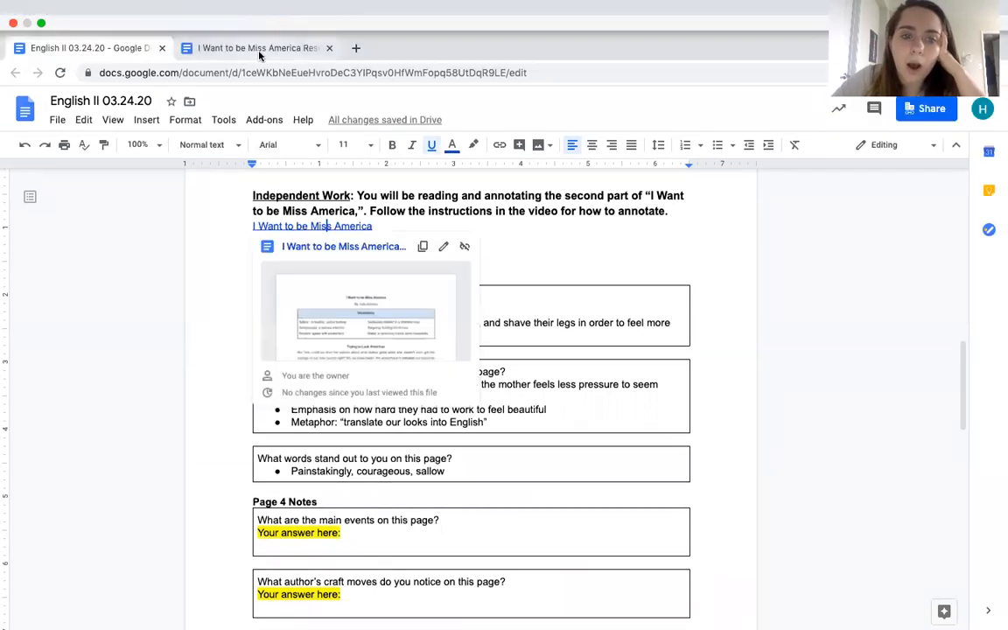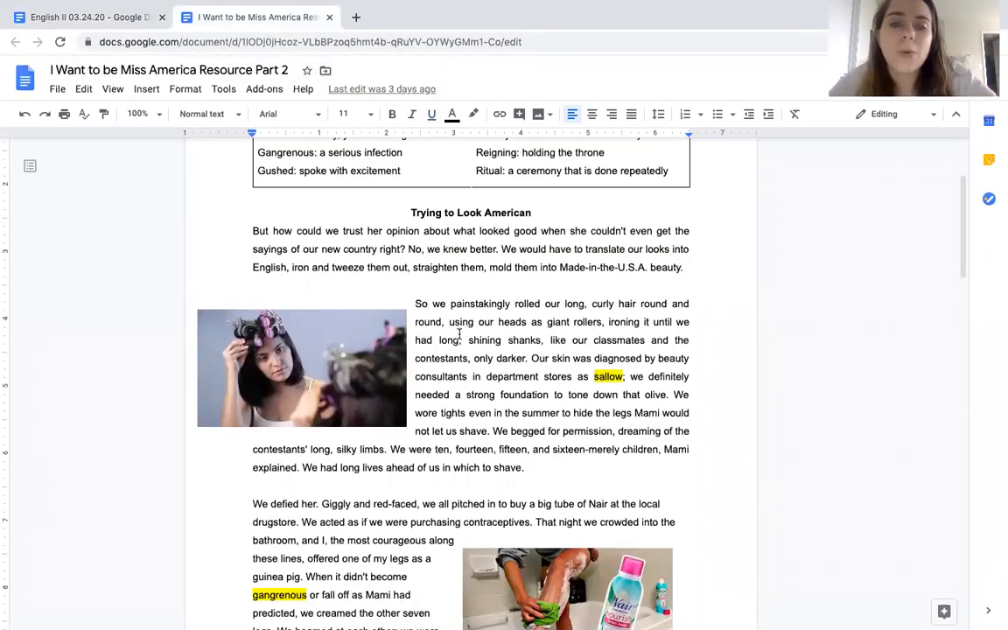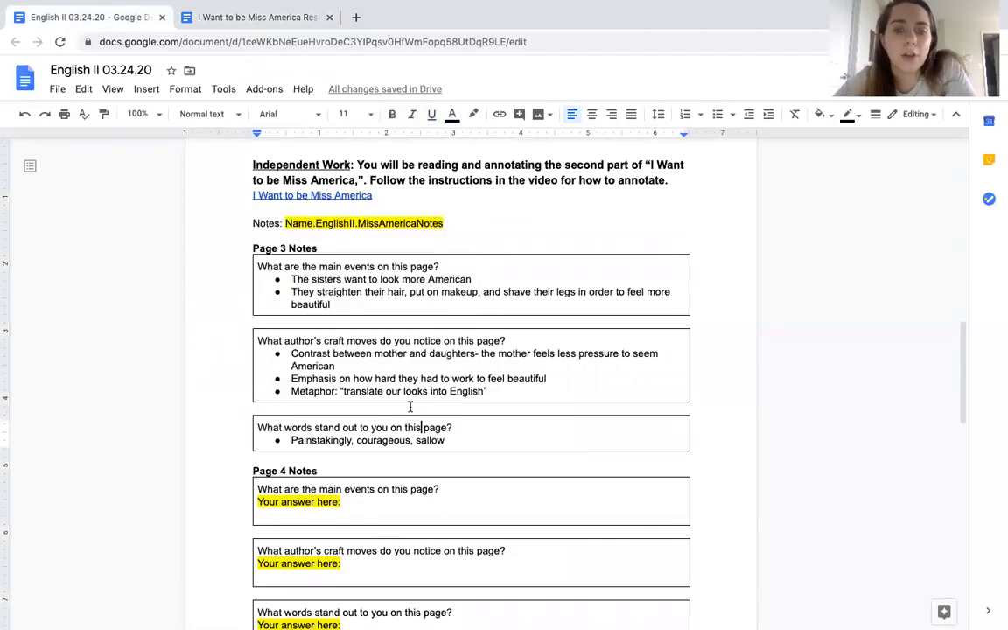Now, how about author's craft moves here? I do notice the way that the author's presenting things is standing out to me here, where he's really emphasizing how difficult it is for them to look American, where it says they're painstakingly rolling out their curly hair. He's not just saying we straightened our hair. She's saying that they painstakingly went through this process. It also talks about how they wear tights even in summer. So it's really focusing on that hardship that they had to go through. Because the author is putting so much emphasis on that, I would consider that to be an author's craft move. I wrote emphasis on how hard they had to work to feel beautiful.